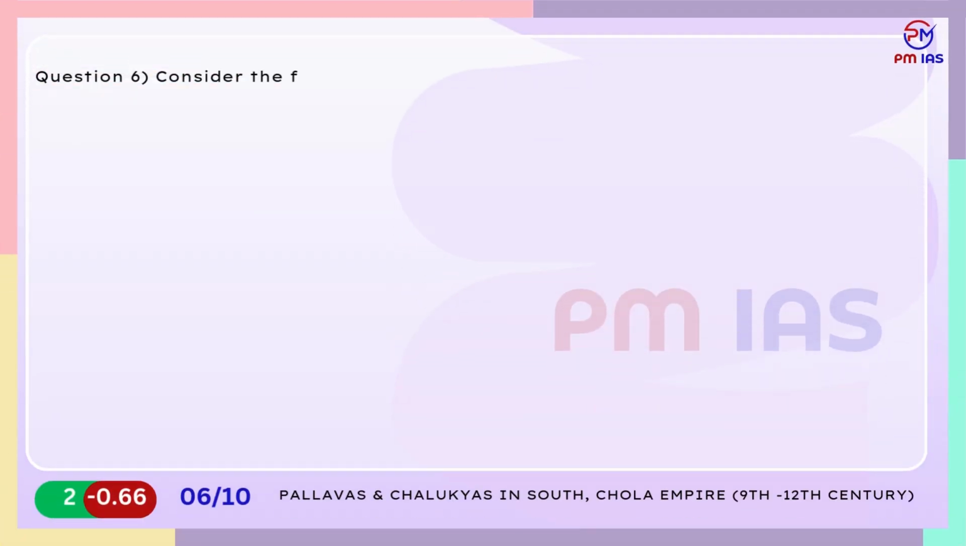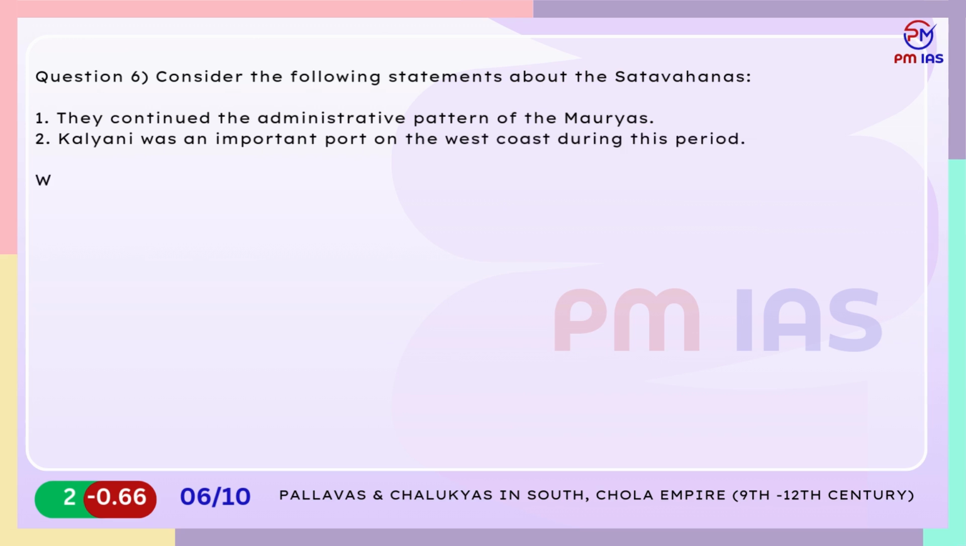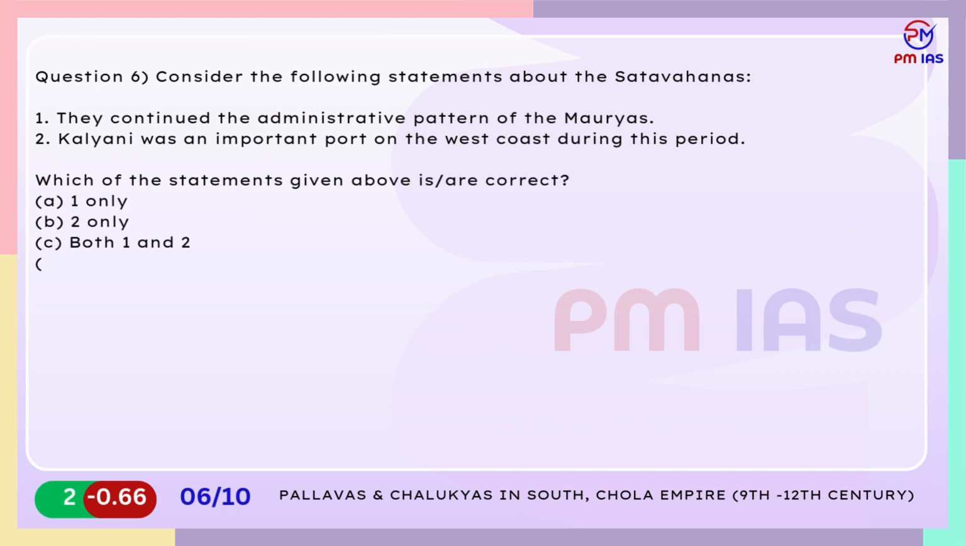Question 6. Consider the following statements about the Satavahanas. 1. They continued the administrative pattern of the Mauryas. 2. Kalyani was an important port on the west coast during this period. Which of the statements given above are correct? A. 1 only. B. 2 only. C. Both 1 and 2. D. Neither 1 nor 2.